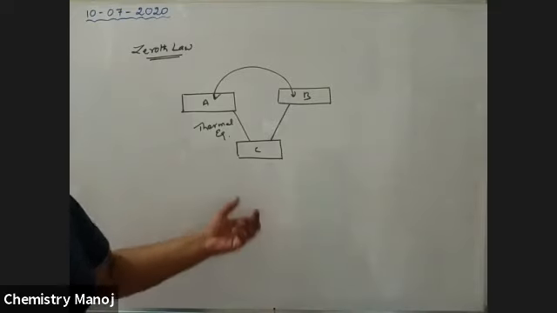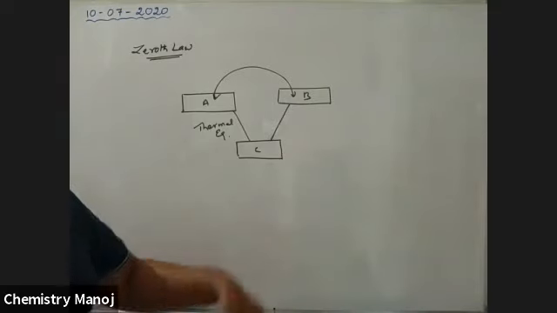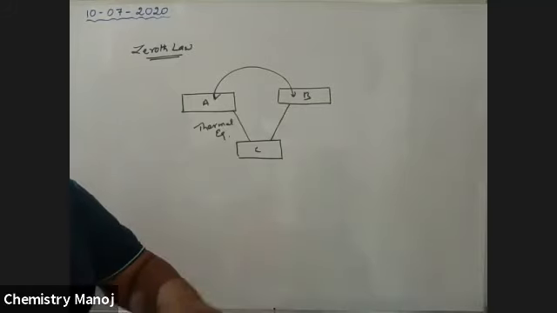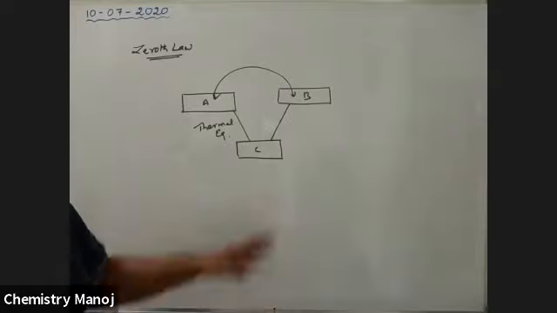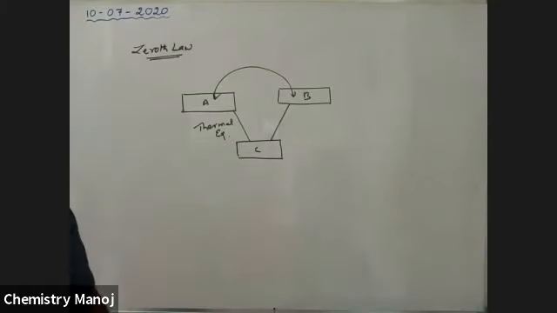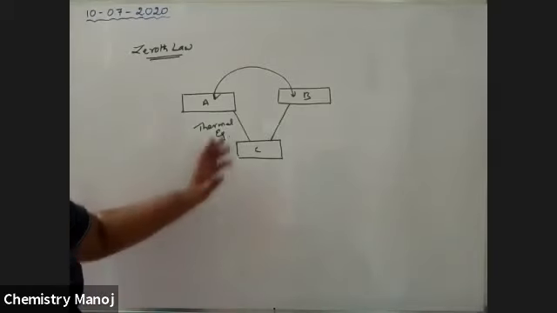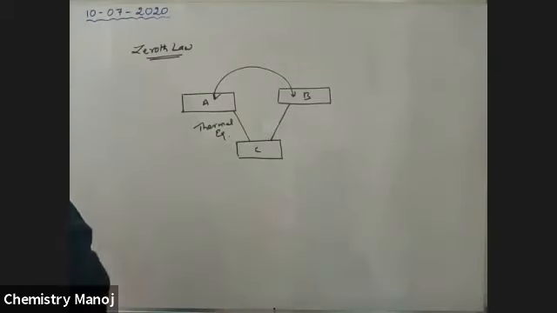That means heat always flows from one to another, that is, from hot body to cold body, until thermal equilibrium exists. So that is the zeroth law of thermodynamics. This is very, very important. So no need for this explanation.